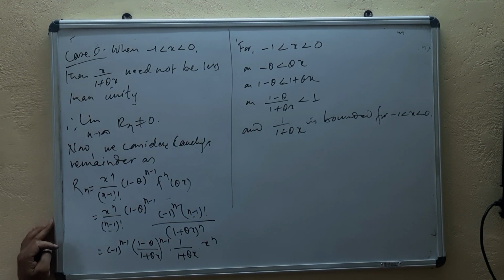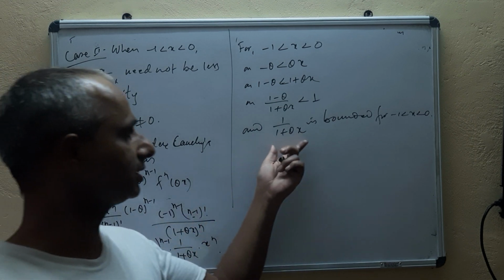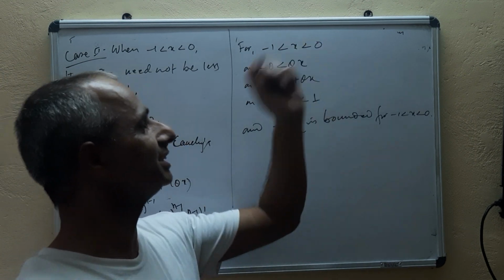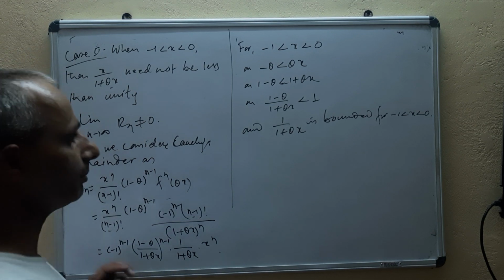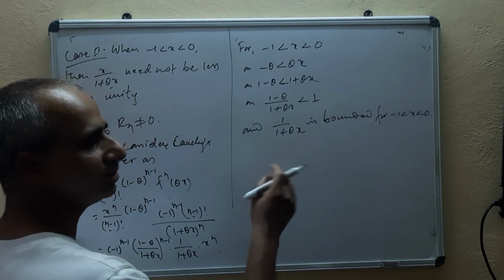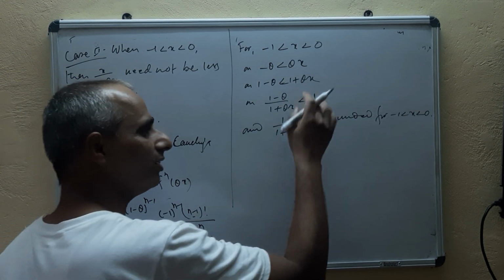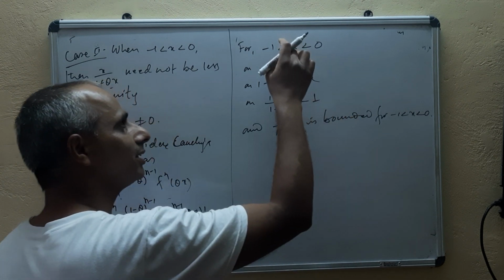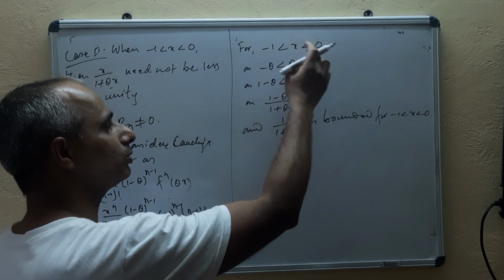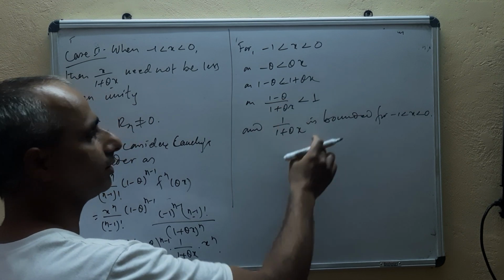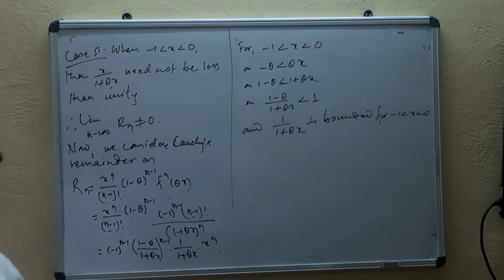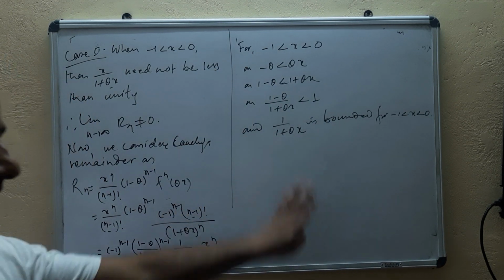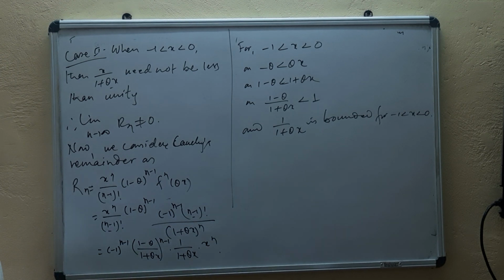Then this is also bounded. That means it doesn't turn to be infinite in this interval, I mean to say. If we take theta as some value between 0 and 1, for any value of theta, if you choose x in between minus 1 and 0, this will never turn to be infinite. It's always finite, means it's always bounded. Isn't it?